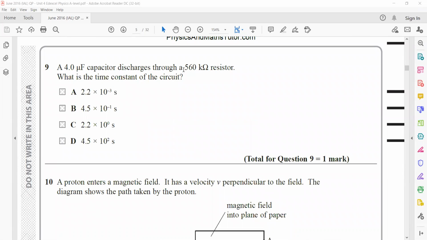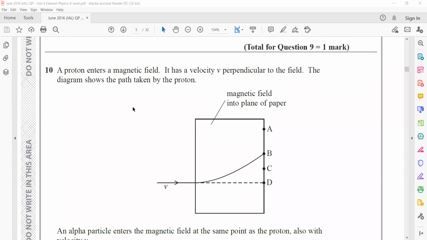Question 9. A 4 microfarad capacitor discharges through a 560 kilo ohm resistor. What is the time constant? Time constant is RC, the product of R and C. So this is 560 into 10 to the power 3, and the capacitance is 4 into 10 to the power minus 6, as it is microfarad. So when we multiply these two, it will come out as 2.2 seconds, because the time constant is R into C.